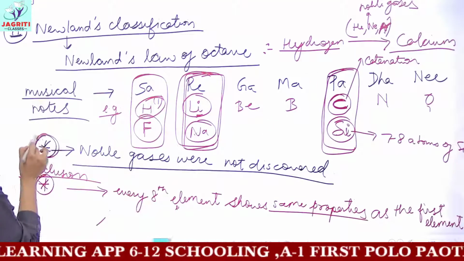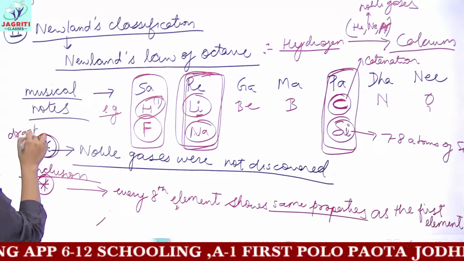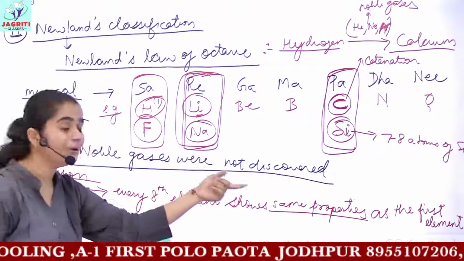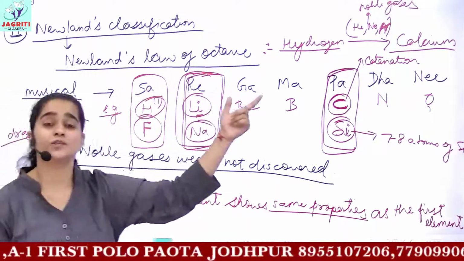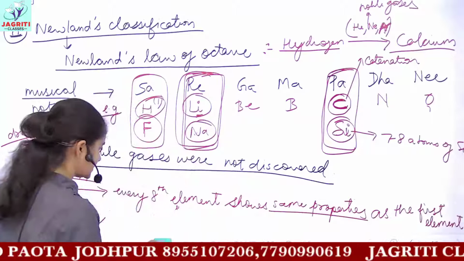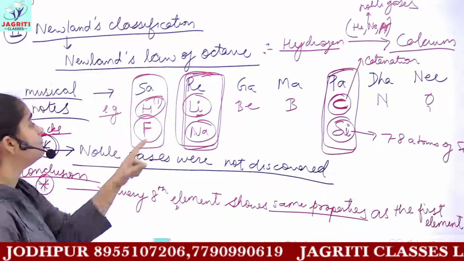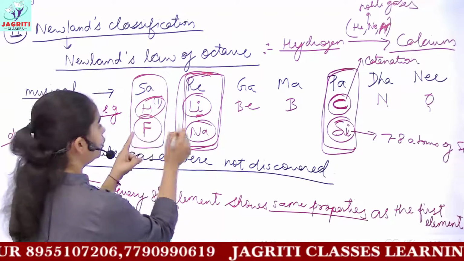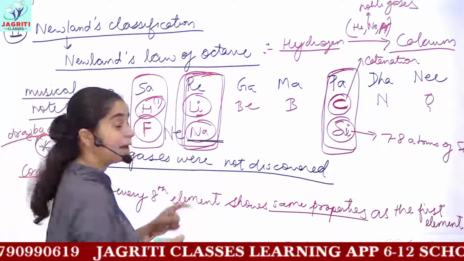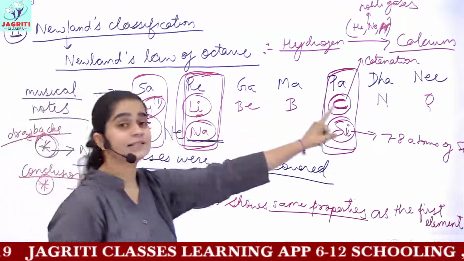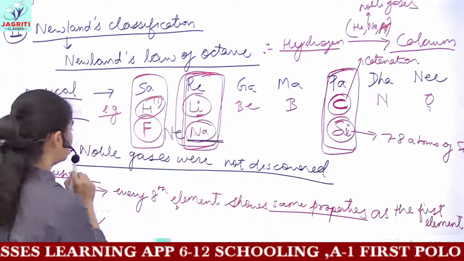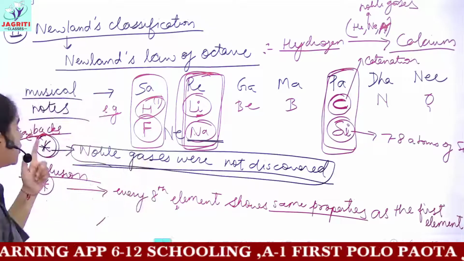So this you can also include in the drawbacks of Newland's law of octave. Newland's classification did not include noble gases because till that time they were not discovered. Newland could have left empty spaces. Between fluorine and sodium, neon should come. If he had left empty spaces at this position, then his classification would not have been rejected, and we might still have adopted it. But because he had no space for the noble gases, this was his drawback.